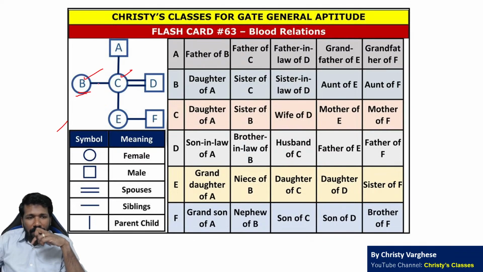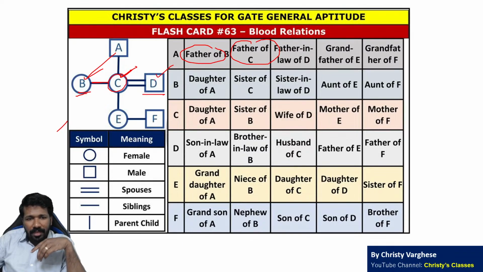C and B are siblings. They have a single line joining them. Siblings means A, father of C, means A is father of B also. So A is father of B, A is father of C. What about D? C is a female person.